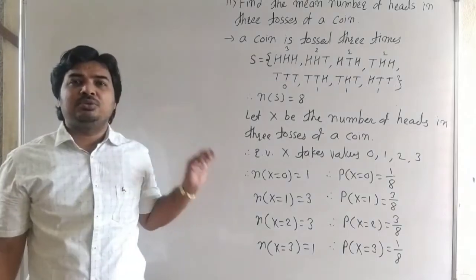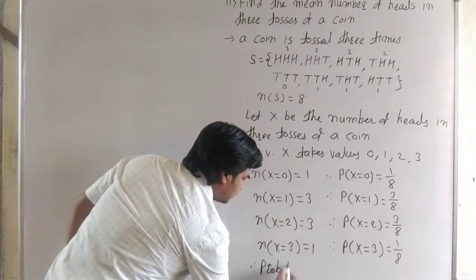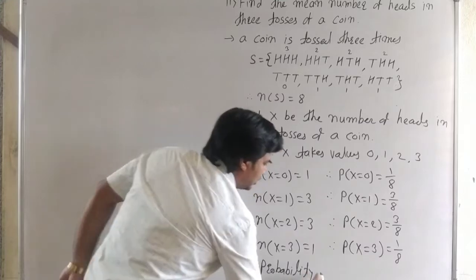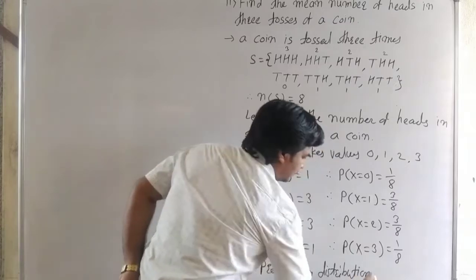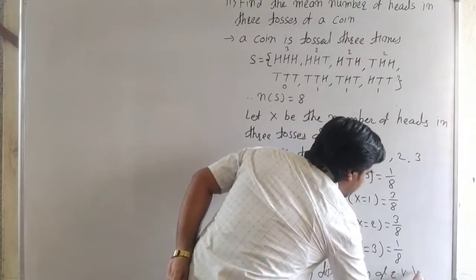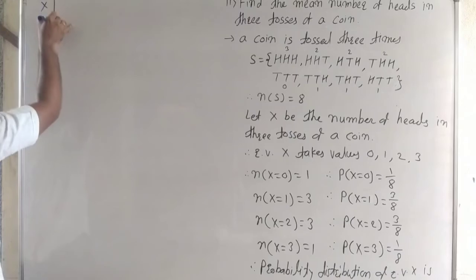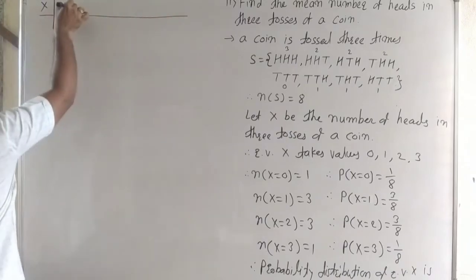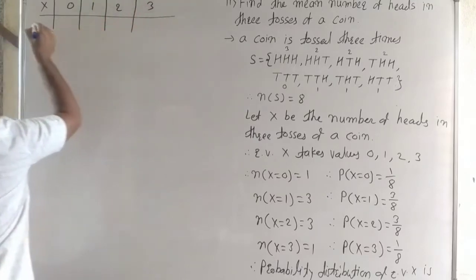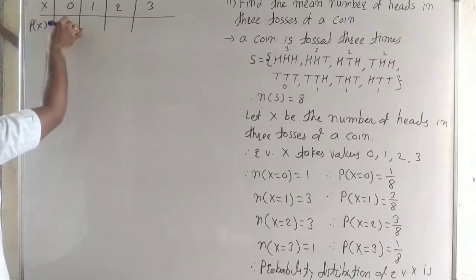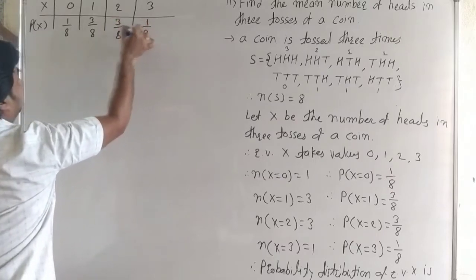Now we write the probability distribution table. The probability distribution of random variable x, see carefully: the random variable x takes values 0, 1, 2 and 3, and the probability of x is 1 by 8, 3 by 8, 3 by 8 and 1 by 8.